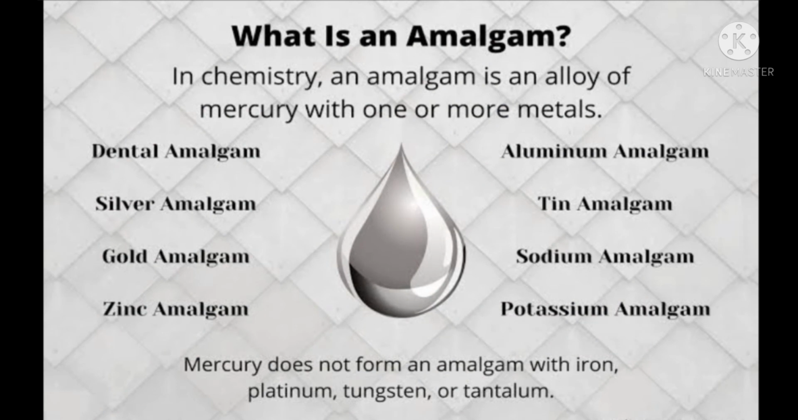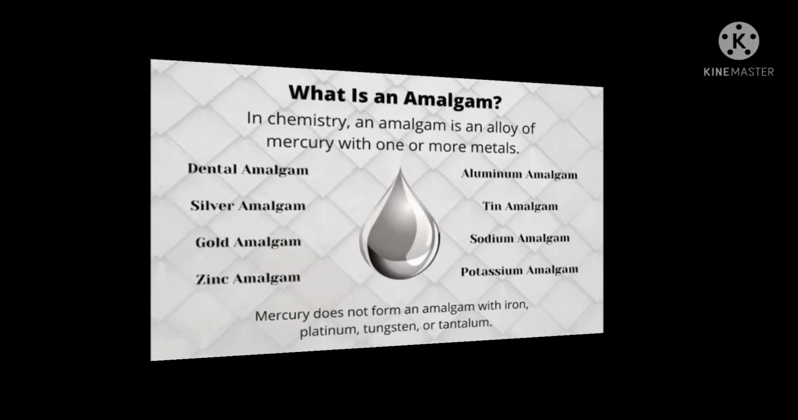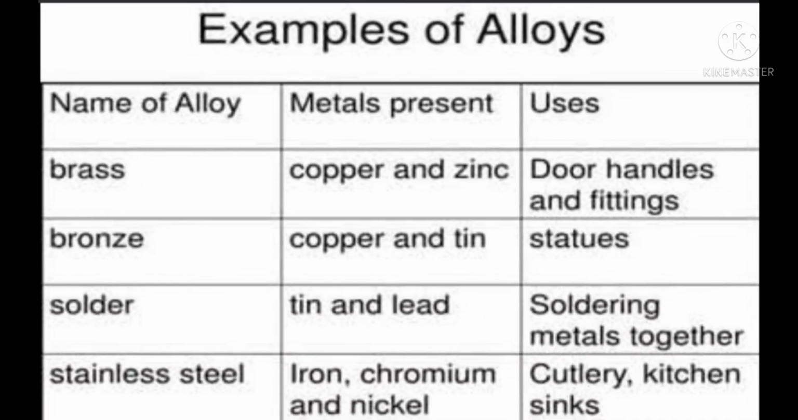Students, amalgam is an alloy of mercury with one or more metals like dental amalgam, aluminium amalgam, silver amalgam, tin amalgam, gold amalgam, sodium amalgam, zinc amalgam, and potassium amalgam. Students, remember mercury does not form an amalgam with iron, platinum, tungsten, or tantalum.